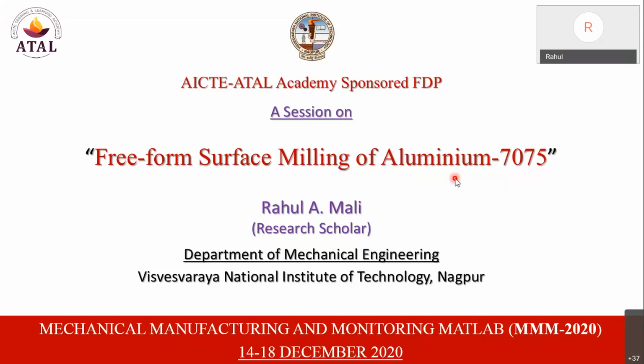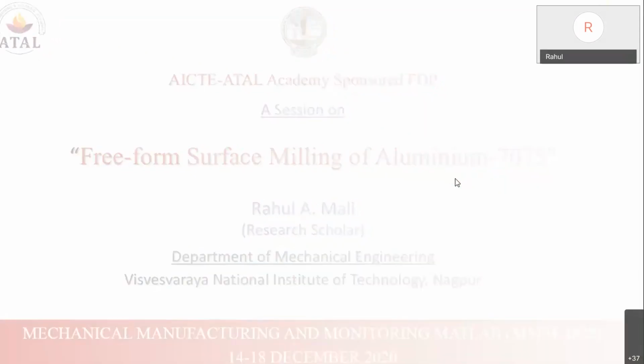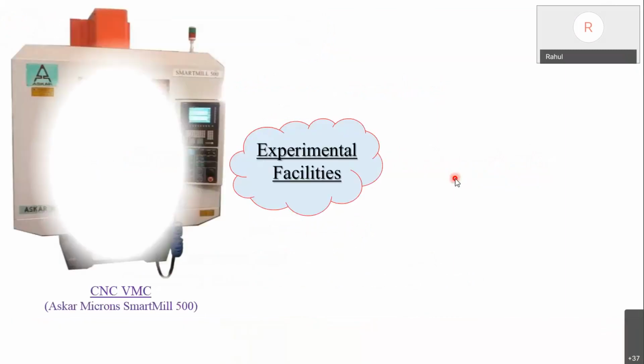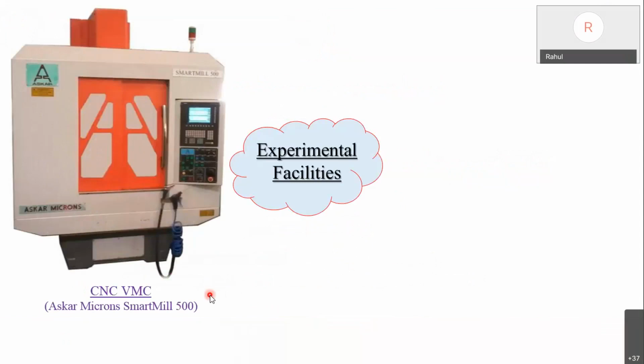Besides aluminum, there is 5 to 6% zinc, with magnesium and copper as the main contents of this alloy. Skipping most of the introduction, I will directly shift to the basic experimental facilities we have at VNIT that we used for conducting the experiments. All these freeform machining experiments were carried out on a VMC machine. It can be done with a 3-axis VMC or a 5-axis VMC. Here we have a 3-axis VMC, a vertical machining center, the Smart Mill 500.